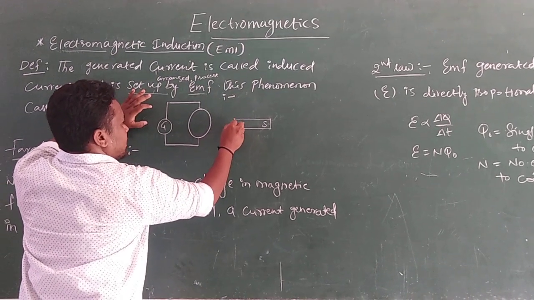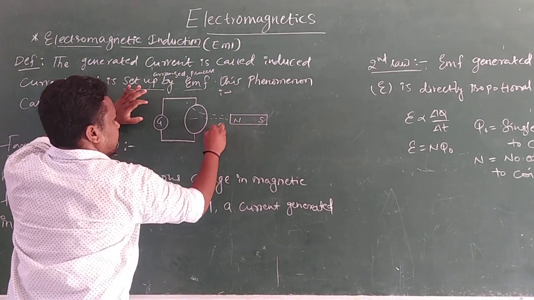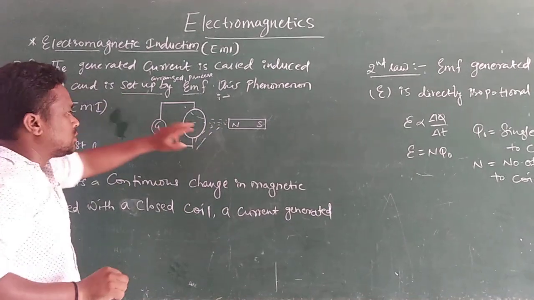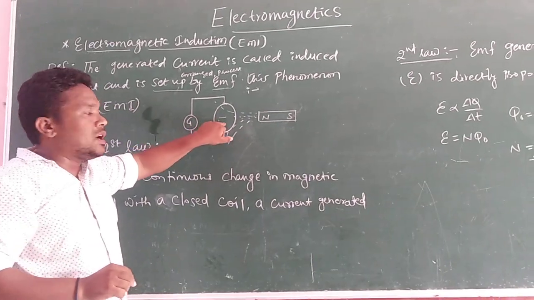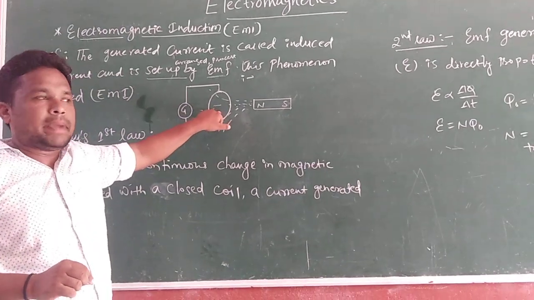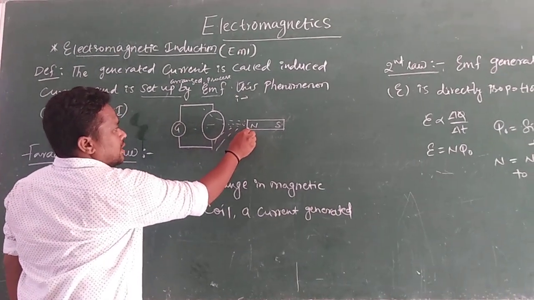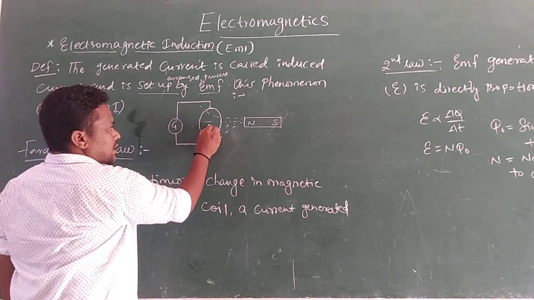Some magnetic lines are like this. Those magnetic lines pass through the circular coil. That is said to be magnetic flux. Whenever the magnetic lines pass from the bar magnet to the circular coil,